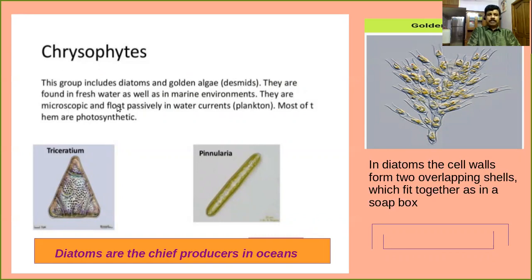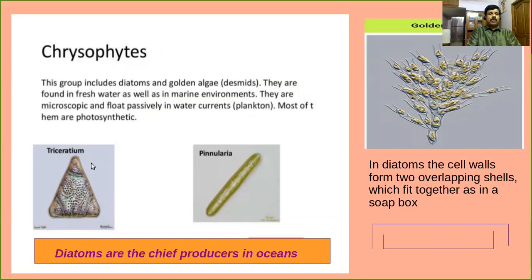They are microscopic and float passively in the water current. Such organisms are collectively called planktons. I hope you have heard about planktons. They are microscopic organisms which can freely float passively in water. Most of them are photosynthetic.